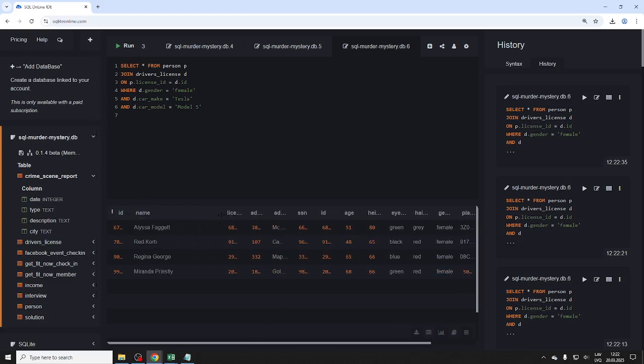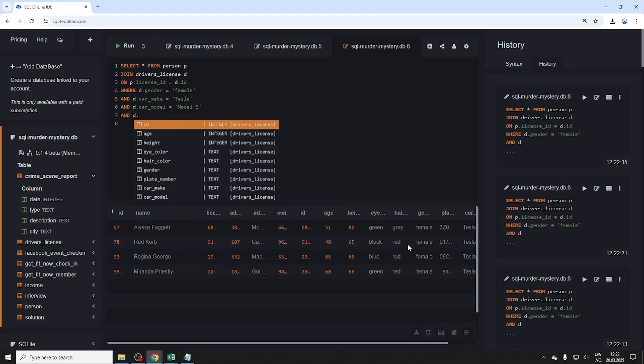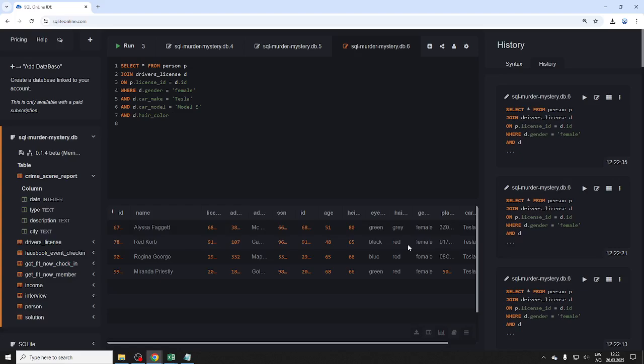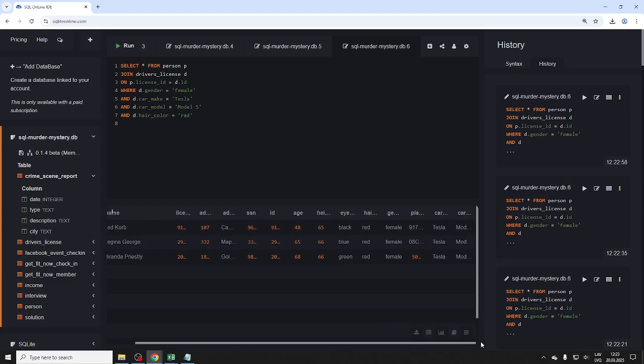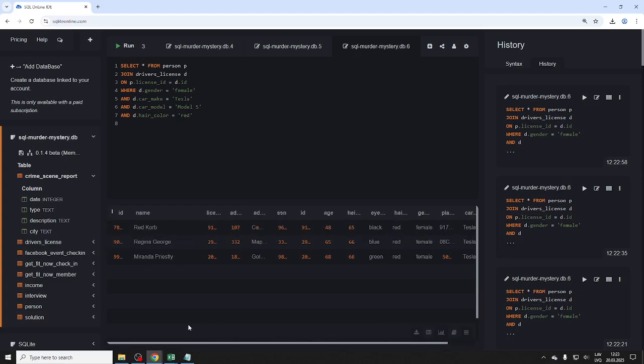We have the names: Regina, Miranda, Redcorp, Alyssa, right? So, of course, we'll do the red hair. That's not going to really help us, as you can see here, but it'll help a little bit. And the hair color, of course, is red, right? So now we have 3 potential candidates. And now we need to show what their attendance is, basically.